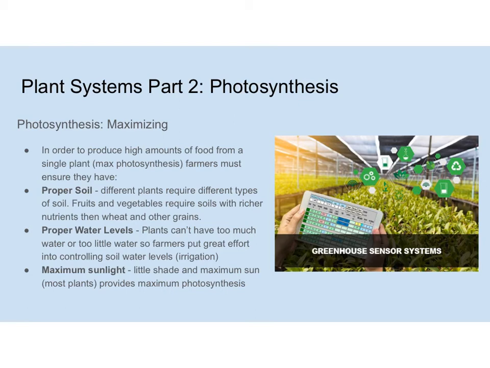farmers must ensure that they have one: proper soil. Different plants require different types of soil. Some like sandy, some like dark soil. Also a different pH level, so really the acidity of the soil, how acidic or basic it is, as well as the type of nutrients that are in it.